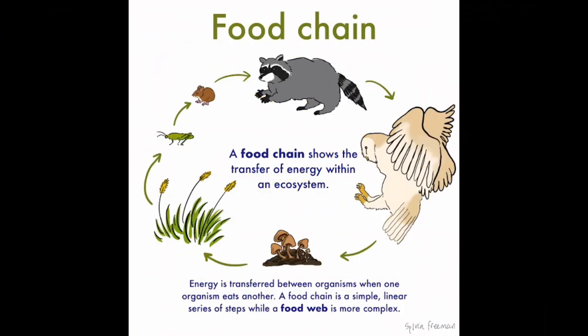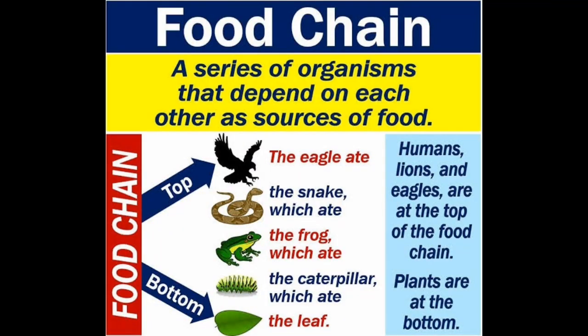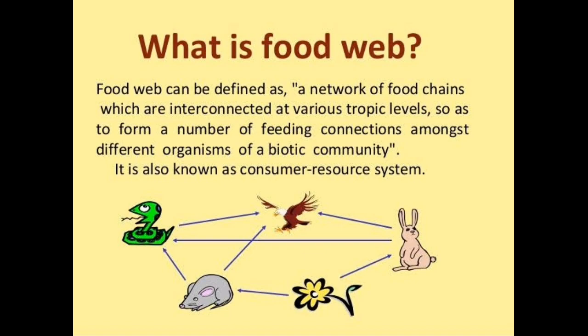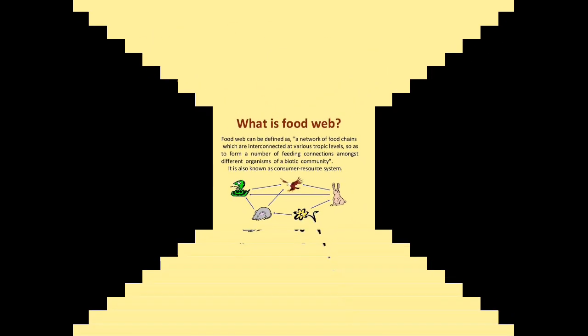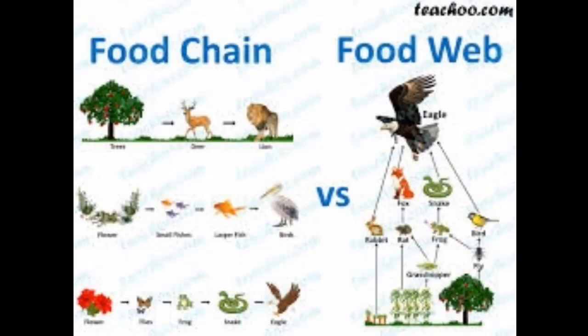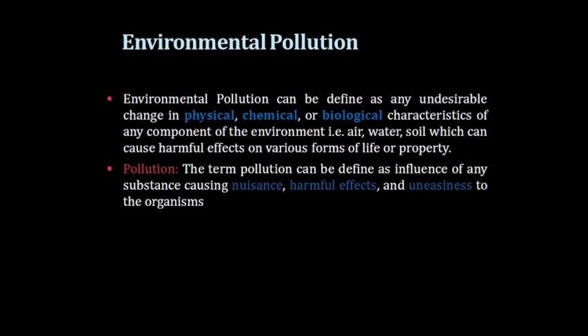Next topic is food chain. A food chain shows the transfer of energy within an ecosystem. That is, a food chain is a series of organisms that depend on each other for their food. See, this is a simple food chain in which smaller animals are eaten by bigger animals. Now the topic is food web. A food web is the network of many food chains. See, a food web is made up of food chains.